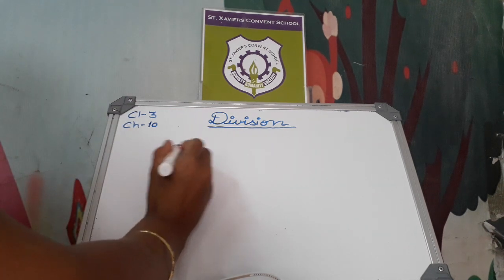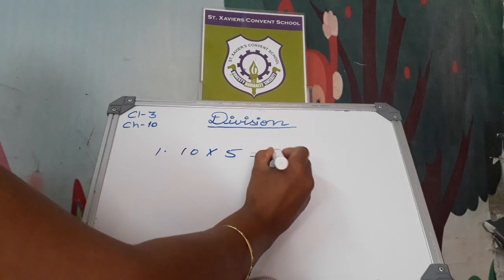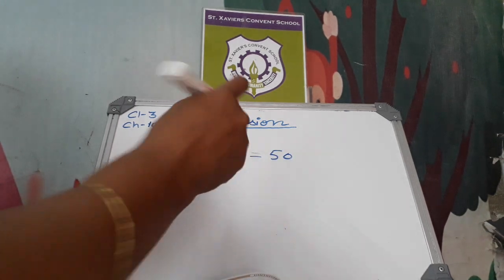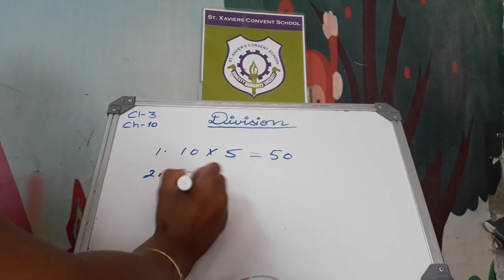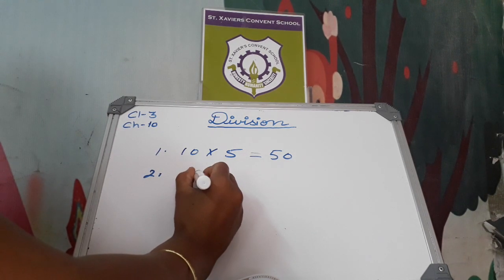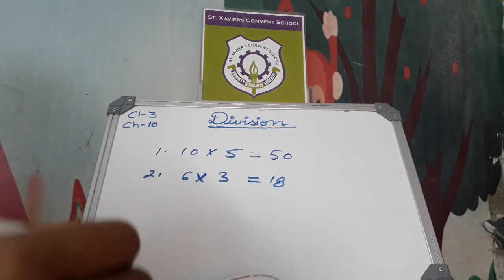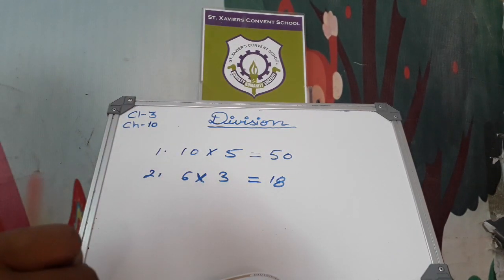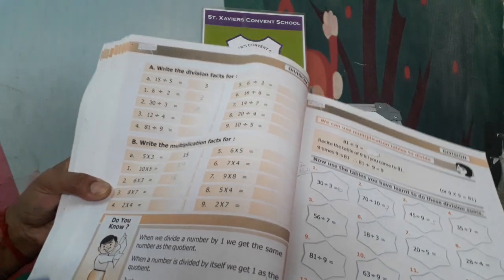See the next question. 10 multiplied by 5. 5 tens are 50. Next question. 6 multiplied by 3. 6 ones are 6. 6 twos are 12. 6 threes are 18. Here are more exercises. Do them yourself.